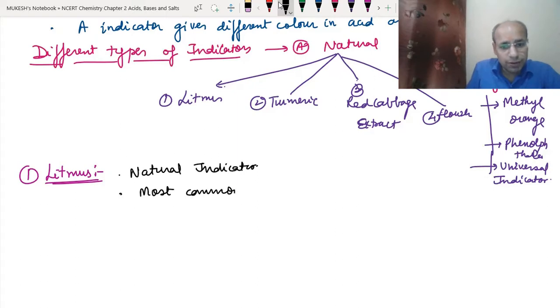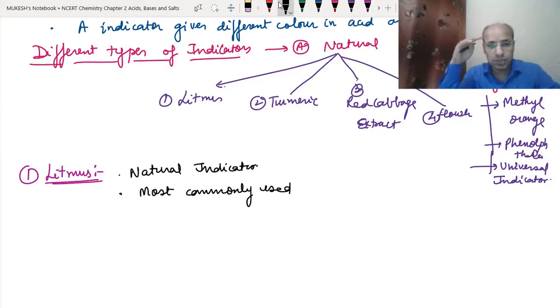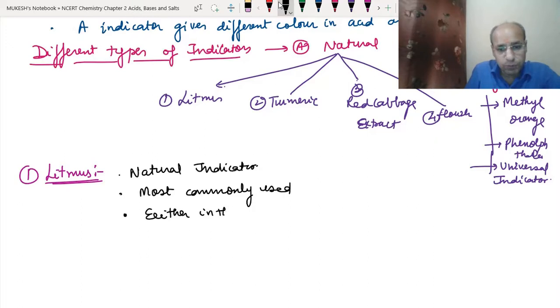Whenever we want to know whether something is an acid or a base, the first thing that comes to our mind is litmus. In the laboratory also it is used mostly. So it is a commonly used indicator in the laboratory and for some other purposes.